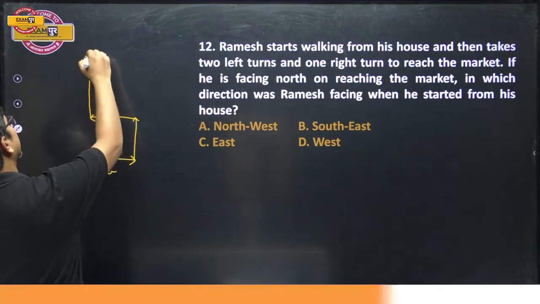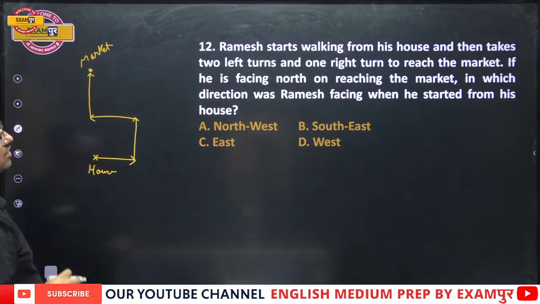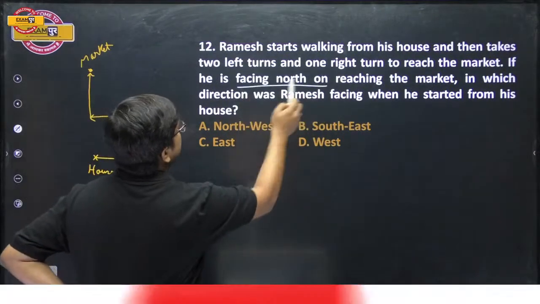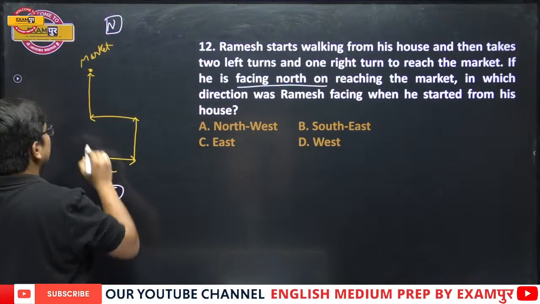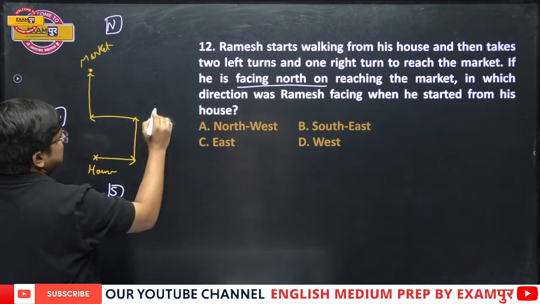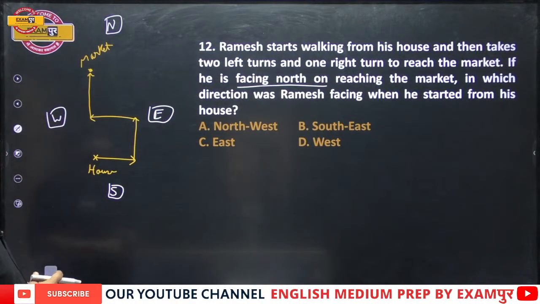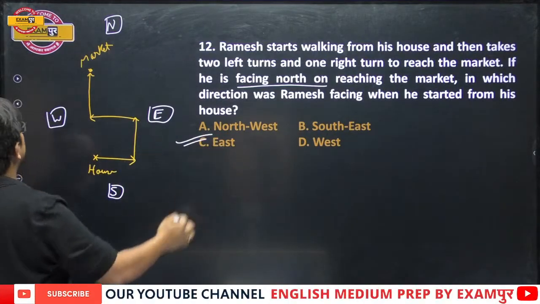And now the question is telling, if he is facing north when he reaches the market, so this is north, this is south, this is west, and this is east. Now it is telling you, in which direction was Ramesh facing when he started from his house? It is in the east.